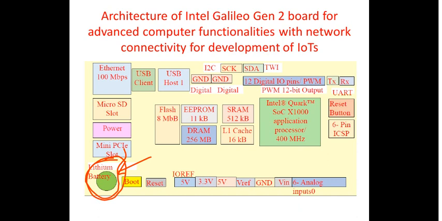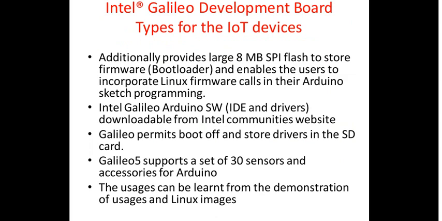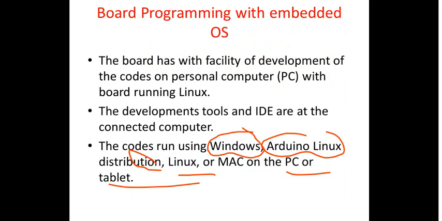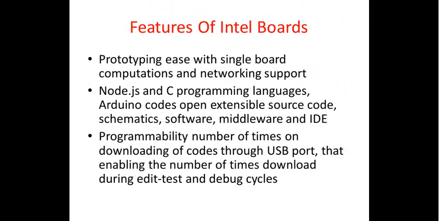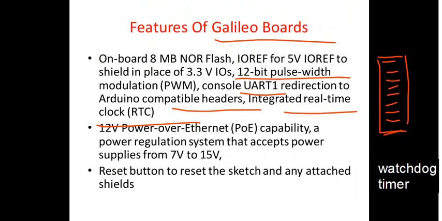12 volt power over Ethernet. This also I think I have already told you, right? Capability, a power regulation system that accepts the power supply between 7 volt to 15 volts. A reset button to reset the sketch and any attached shields. And yeah, this is about the Intel Galileo board, right?